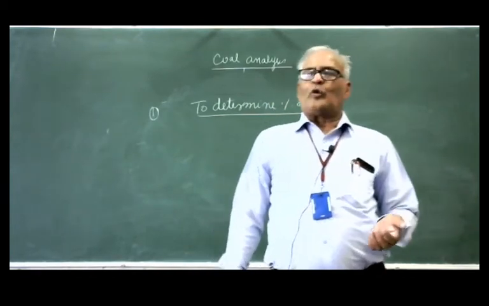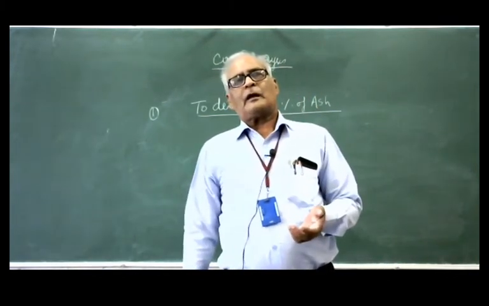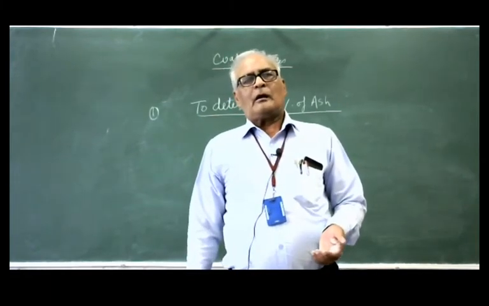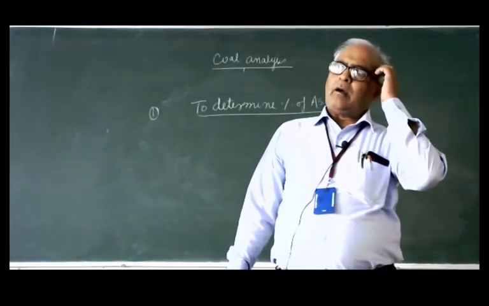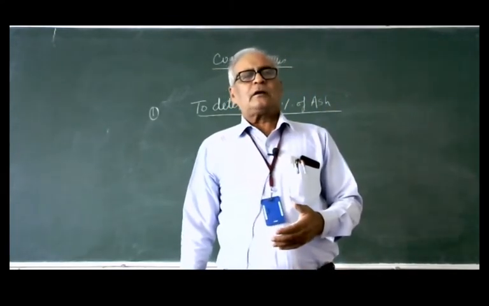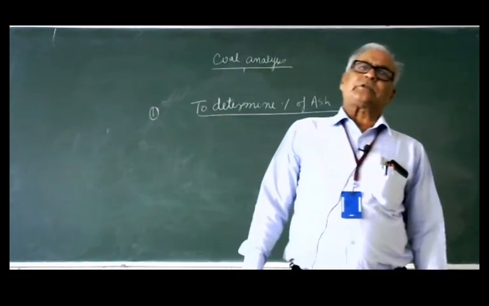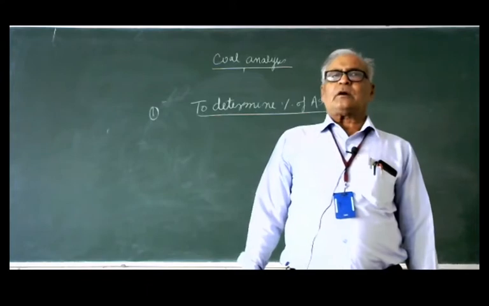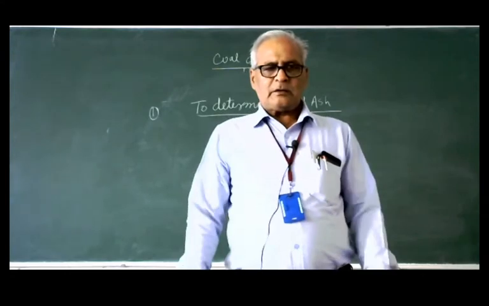Now this dry coal is heated up to 950 degrees centigrade, near about, in absence of air for 7 minutes, and again some of the volatile materials escape out in the form of gases. So again there is a loss in weight of the coal, and you determine the percentage of volatile material content.